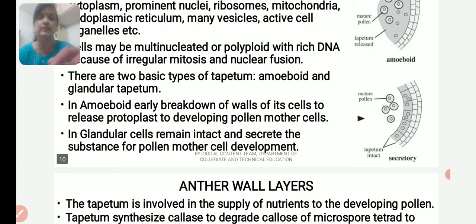In glandular tapetum, the cells remain intact and secrete substances for pollen mother cell development. They do not break down early; they wait till the microspores or pollen grains are formed. Once the pollen grains are formed, the glandular tapetum breaks down. Till then, they nourish the pollen mother cells through their inner walls.